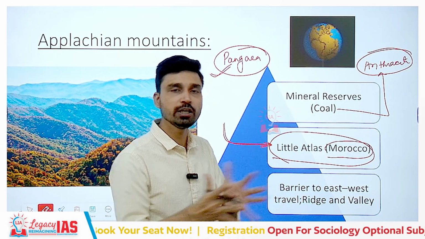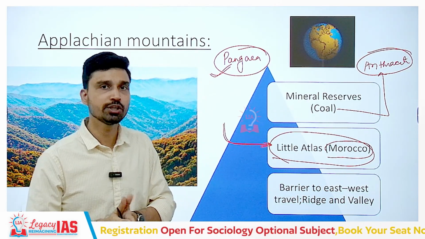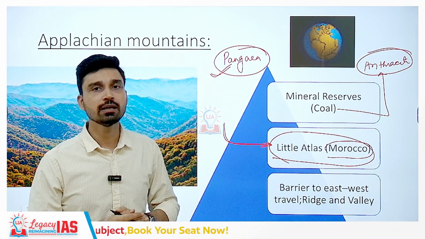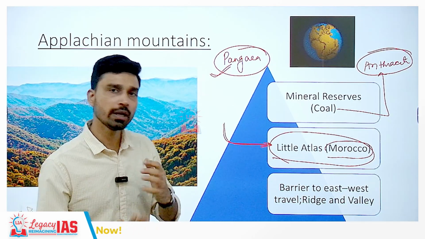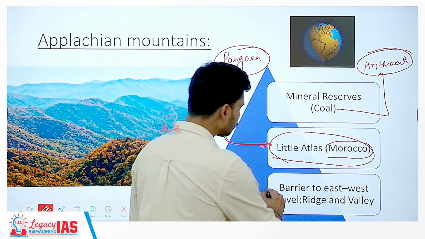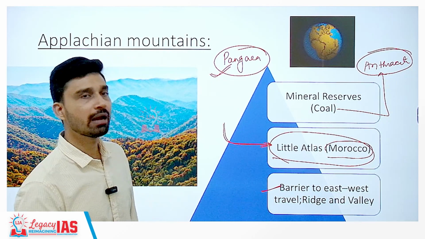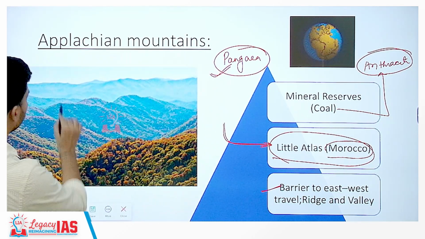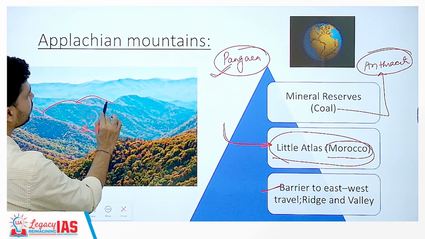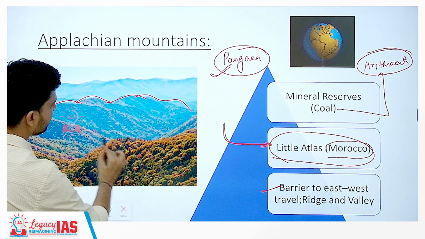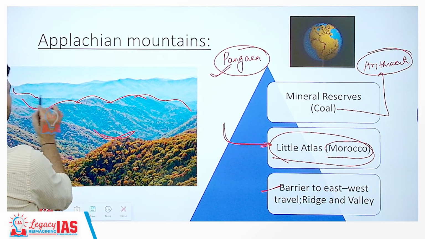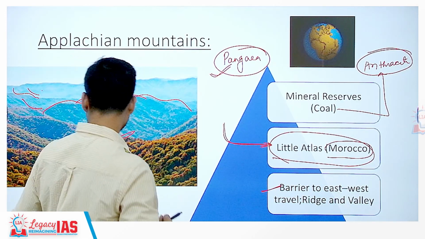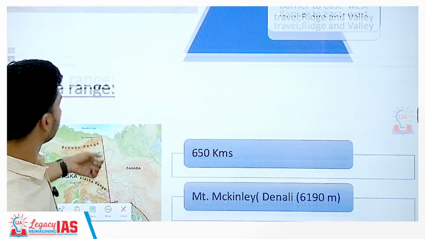So basically, due to the splitting of the continent, the continental drift theory you might have studied in geography, what has happened? Appalachian has gone to the west and is located in North America today, while Atlas has split out and is located in Africa today. Also, it acts as a barrier to east-west travel, and the overall topography of this mountain is a kind of ridge and valley topography. So this kind of area that you see, these are the ridges of the mountains, and in between the ridges, as you are seeing, between several mountain ranges, you have the valleys. So ridge and valley, this kind of topography is something that you will find in the Appalachian mountain range.